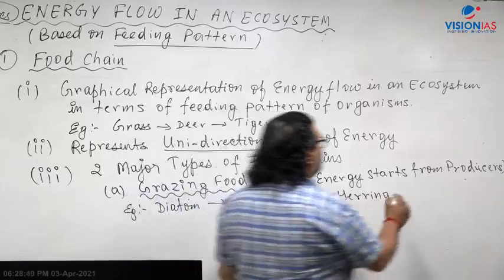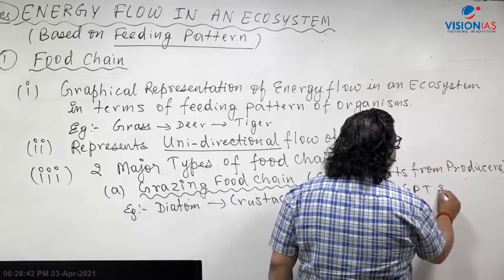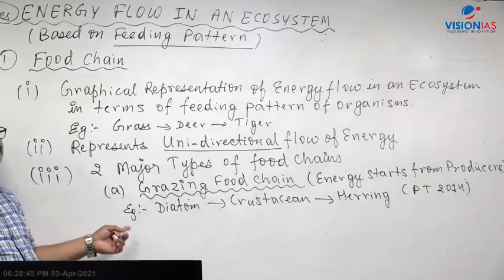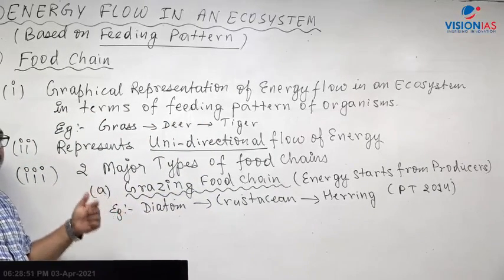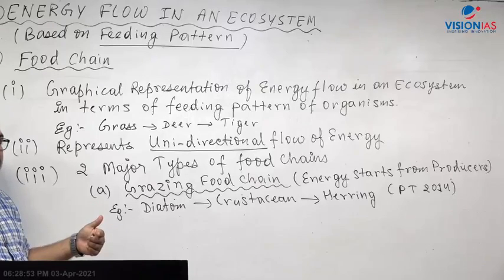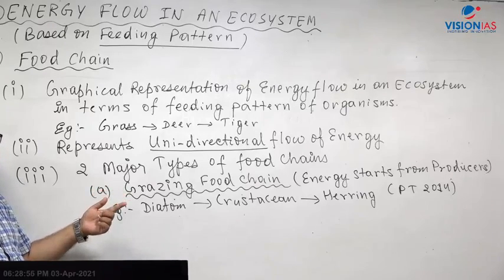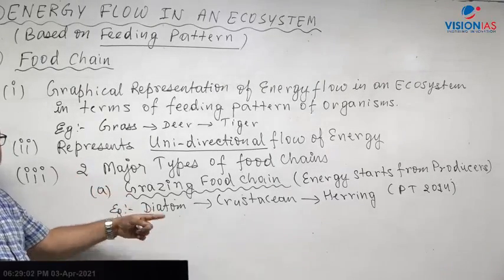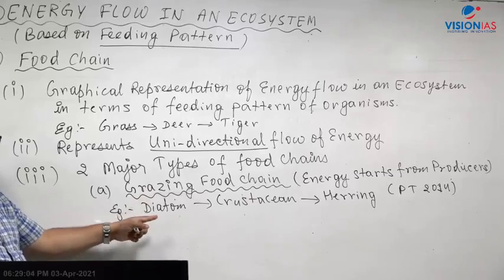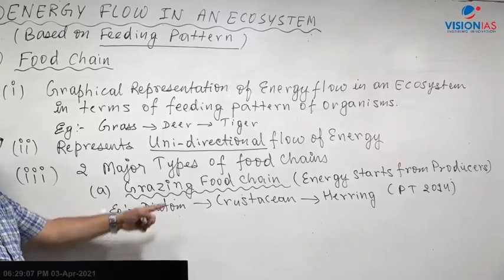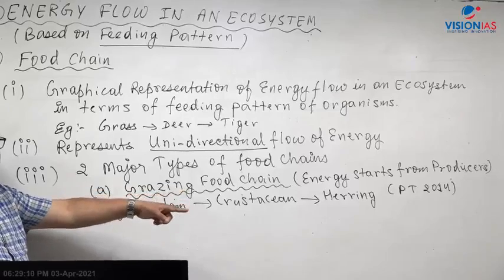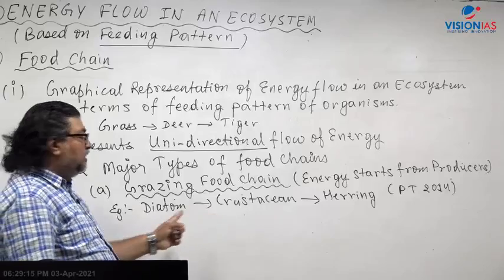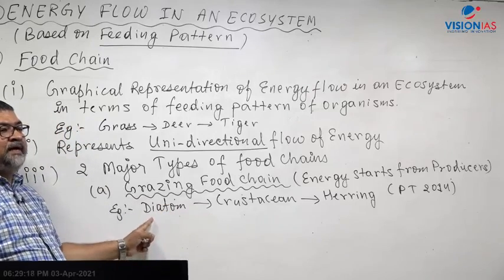Now, this was asked in prelims 2014. There was a direct question in the prelims exam 2014: what is the correct order of the food chain? And the options A, B, C, D were given. The correct answer is diatoms, phytoplankton, eaten by crustacean, and that will be eaten by herring. Herring is a fish, right? That is also a grazing food chain, because the producer here is diatom. Diatom is a producer.